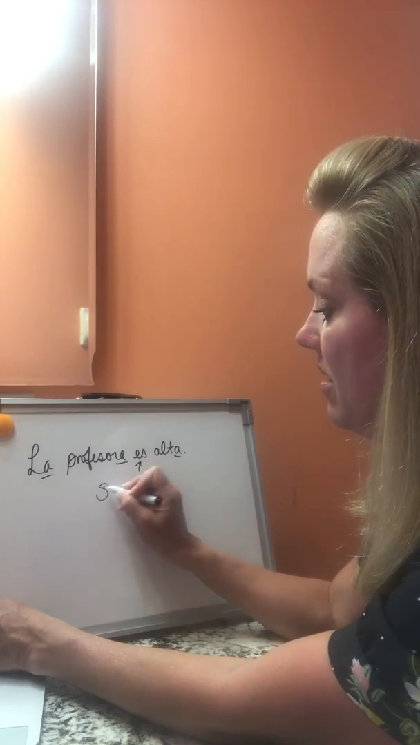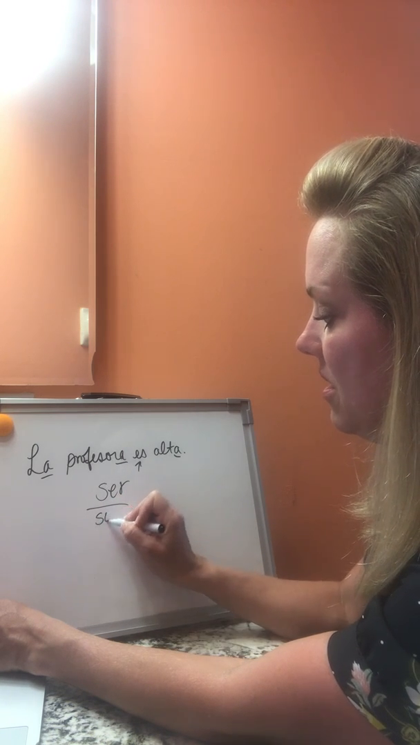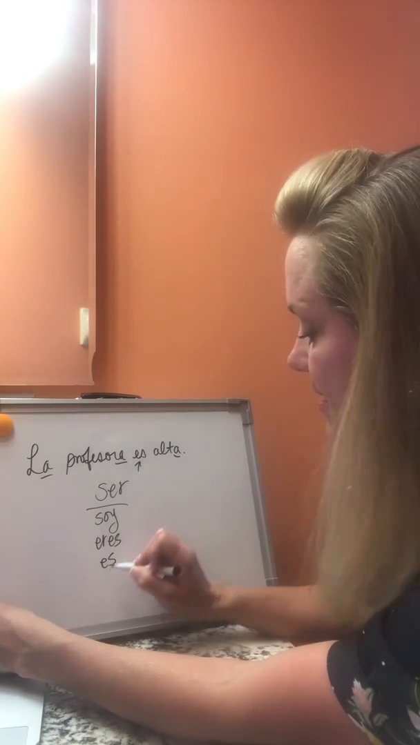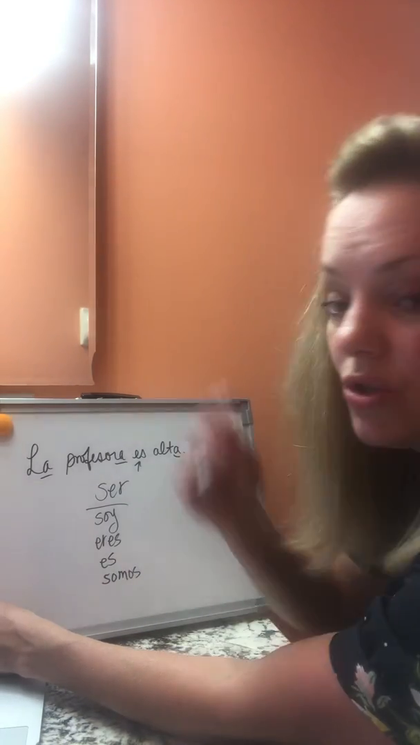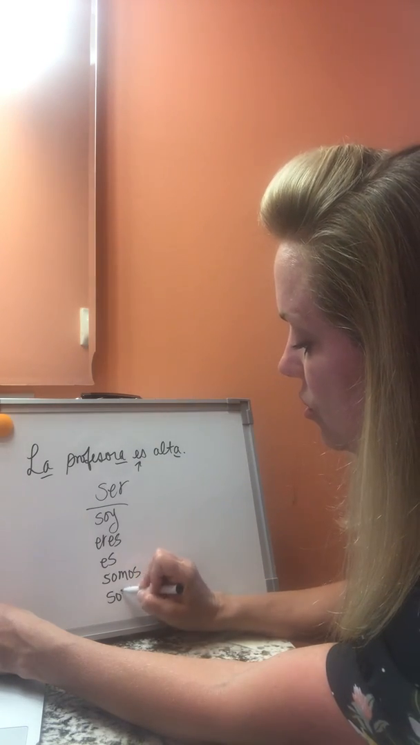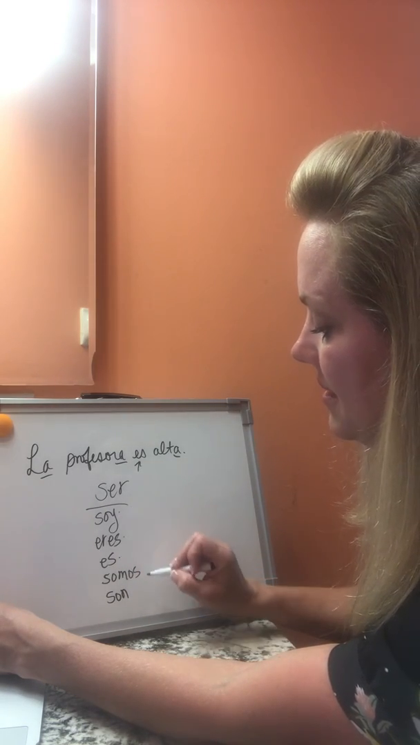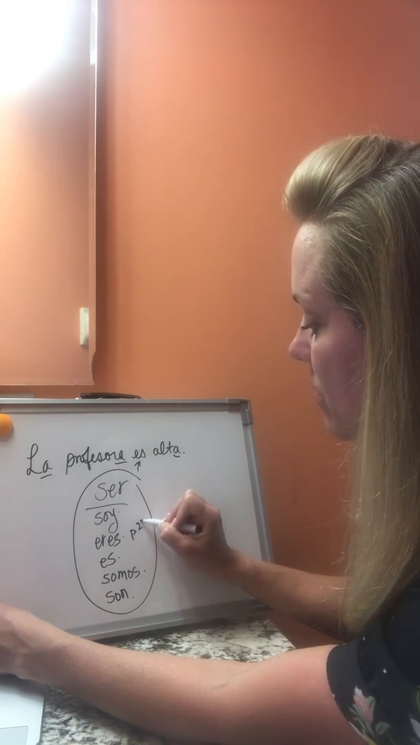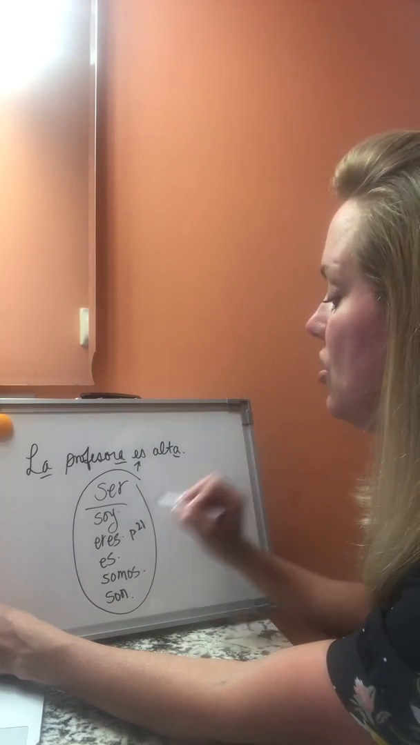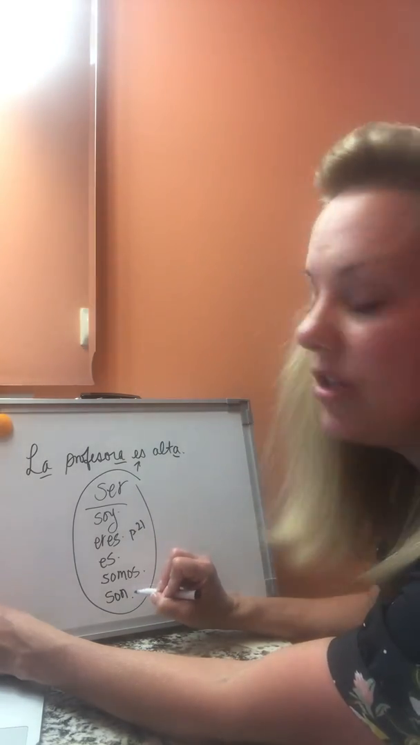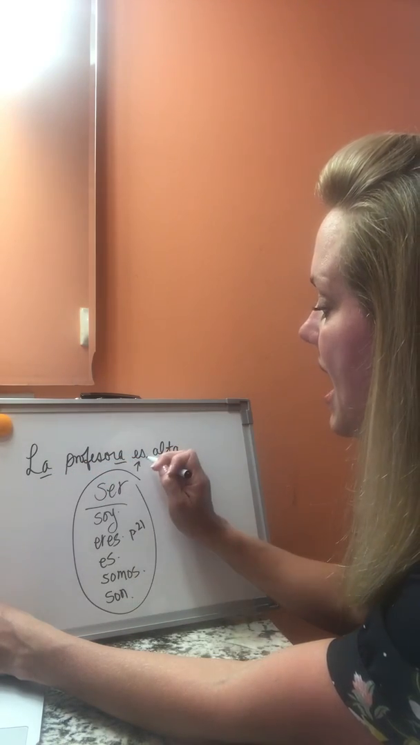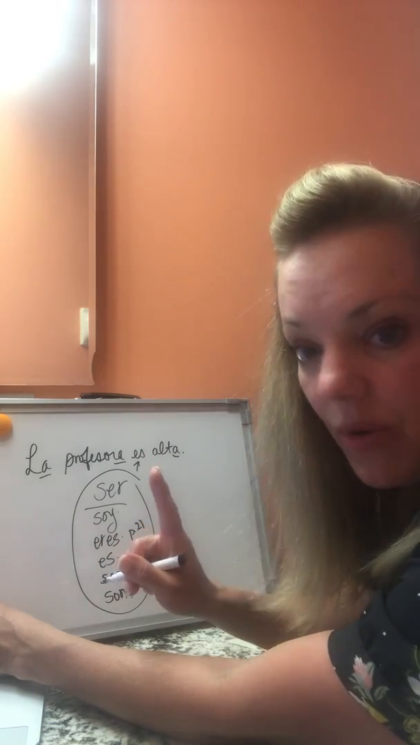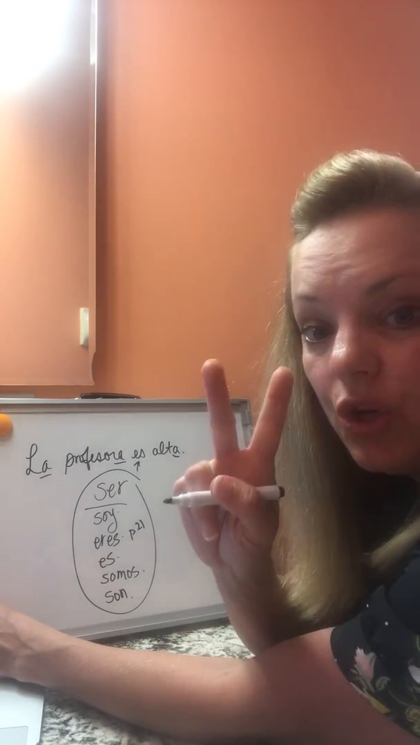So this is the verb ser. If you remember ser, to be: yo soy, tú eres, él, ella, usted es, nosotros somos, ellos son. Soy, eres, es, somos, son. This is back from chapter 1, on page 21 if you need to go review it. But you have to use this verb ser in order to describe people. La profesora es alta.